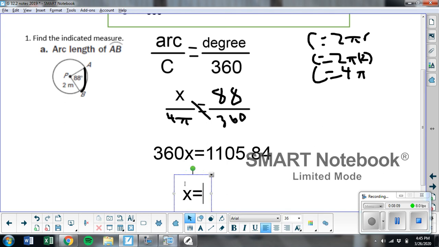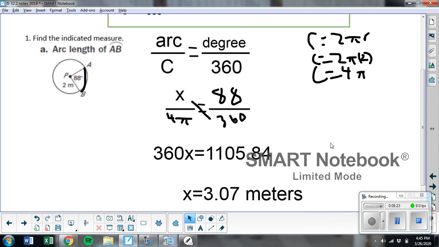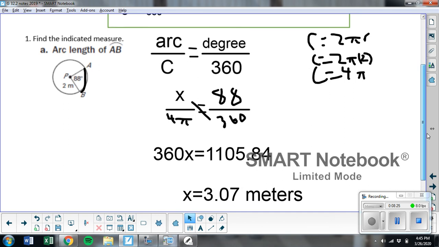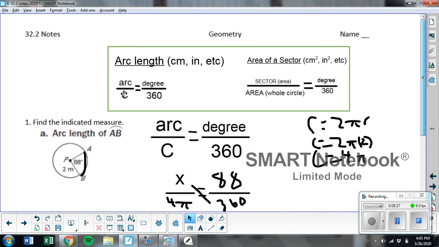You get 3.07. That's x, which is the arc length, which is what I want here. Since we're labeled in meters, the arc length is going to be meters. So pick the formula you need, plug it in, and cross multiply. I picked this one because I wanted the arc, the crust of the pizza, not the inside sector.